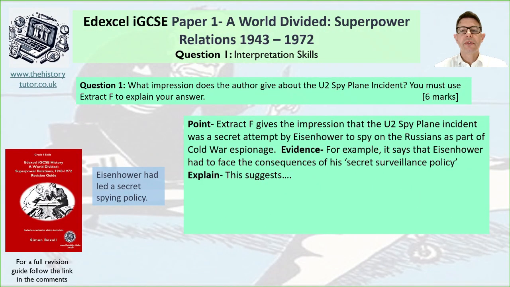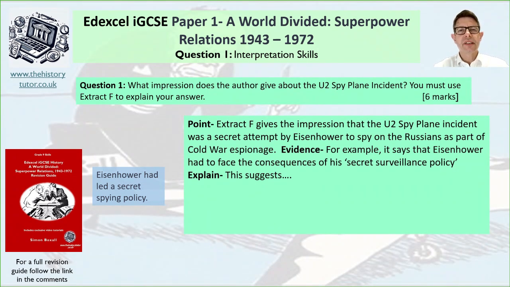Okay, so I've said, for example, it says that Eisenhower had to face the consequence of his secret surveillance policy. He is upsetting the Russians and there's going to be a consequence of his policy. Now to explain: this suggests the incident would lead to this. So maybe we want to explain the idea that his policy of spy planes is upsetting the Russians. What are the spy planes? How do we know? Maybe give a little bit of our knowledge and understanding here.